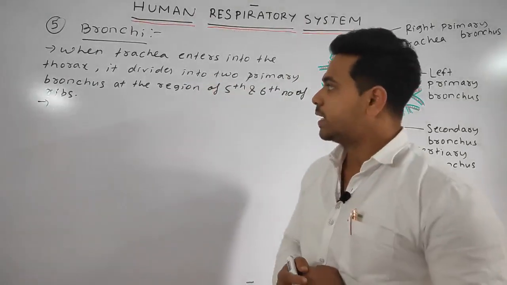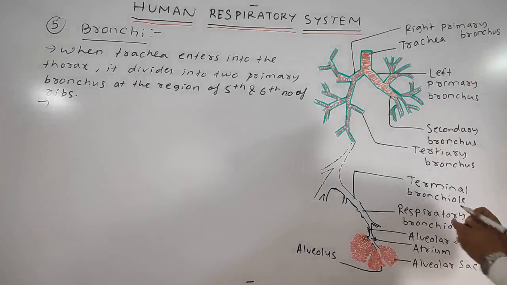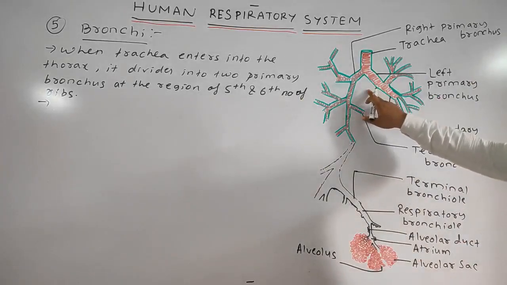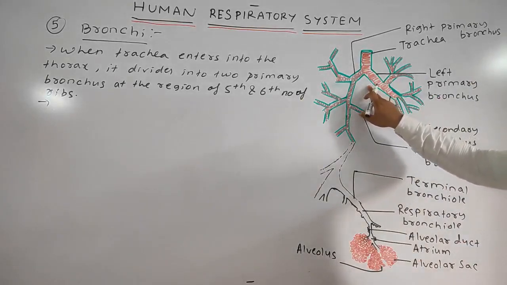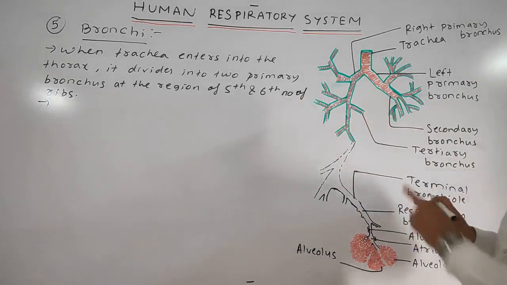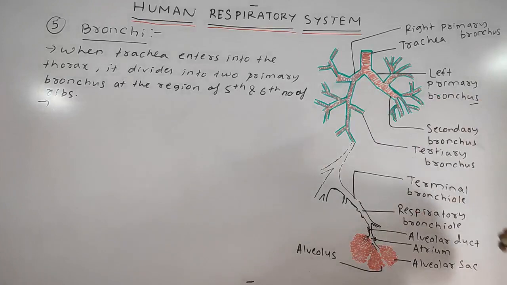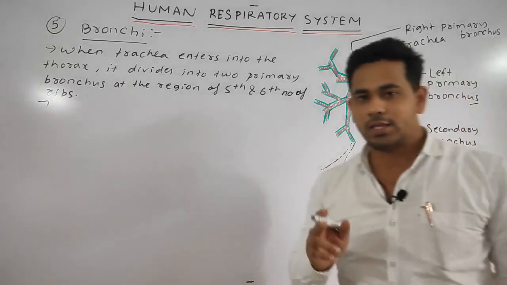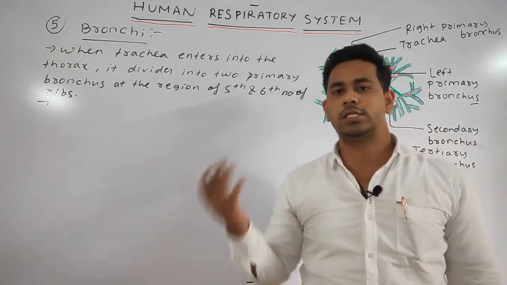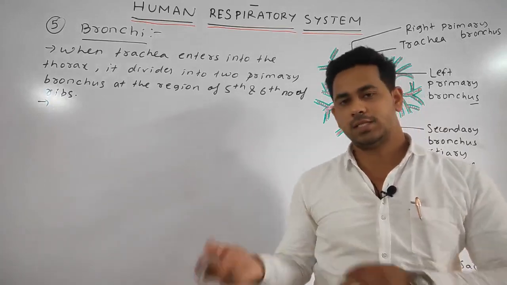Okay students, next point. You always remember this one is your left, this one is your right. The left primary bronchus, bronchus means singular, and bronchi means the plural.